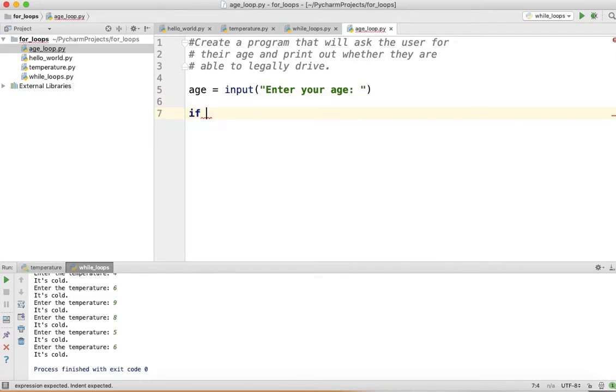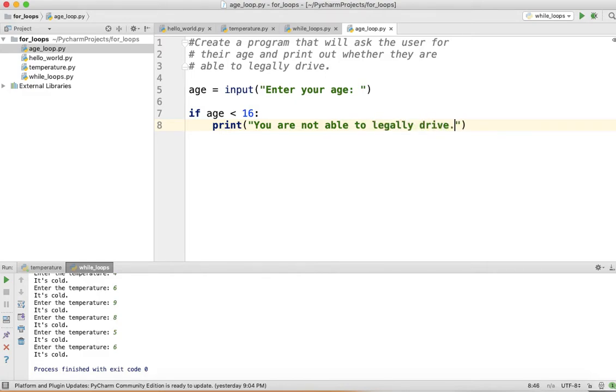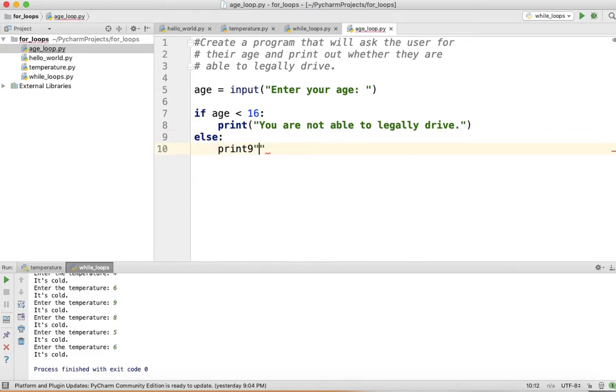So if age is less than 16, I believe is the age where you can get your permit, then I'm going to print you are not able to legally drive. And on the else, I can print and say you are able to legally drive.